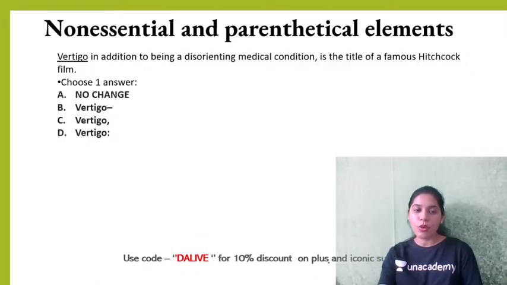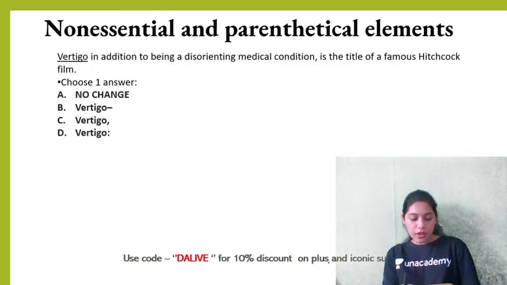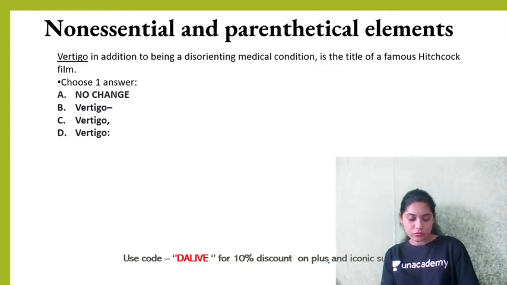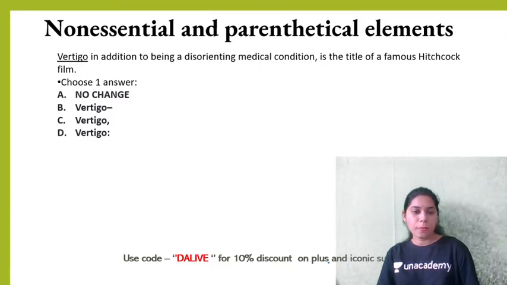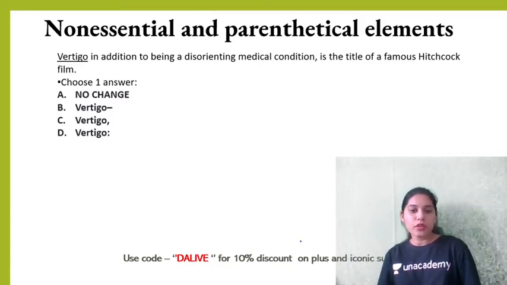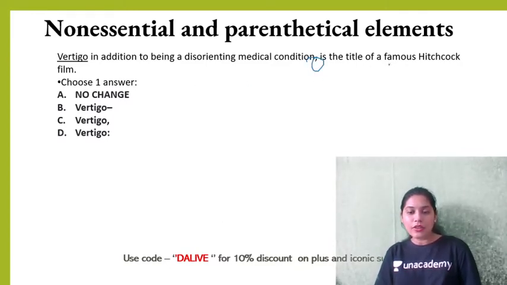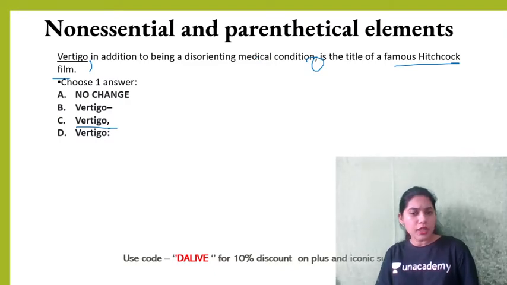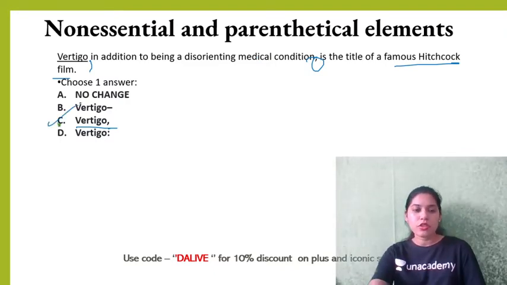Now let's get started with some questions based on this. Read it carefully and I'll then give you the correct answer. Vertigo, in addition to peak. See, if you see, there is a comma after condition. So, Vertigo is the title of a famous Hitchcock film. So, Vertigo, comma, in addition to being a medical condition, it's also a title of a movie. So, of course, C, correct.